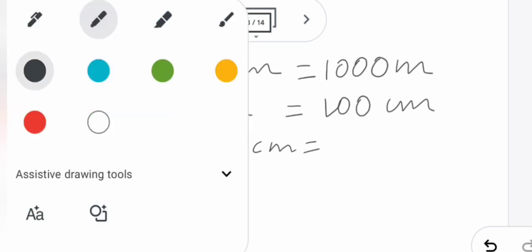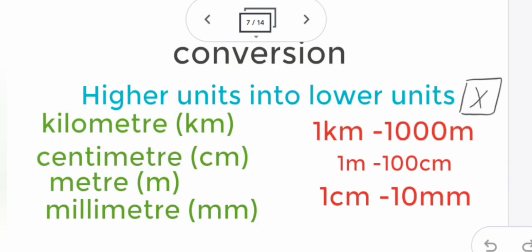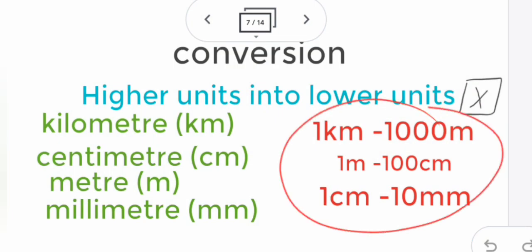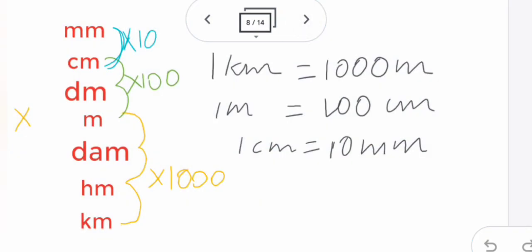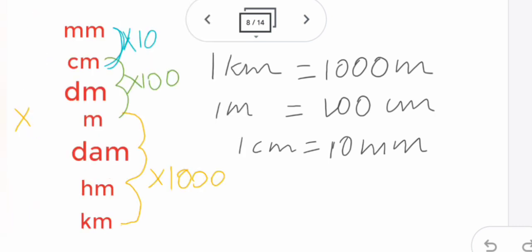So the formula is 1 centimeter equals 10 millimeter. I think you understand. These are the things I have written here. Once again, I will explain. Since I am going fast, if you find it difficult to understand, you can make the video slow and understand it.